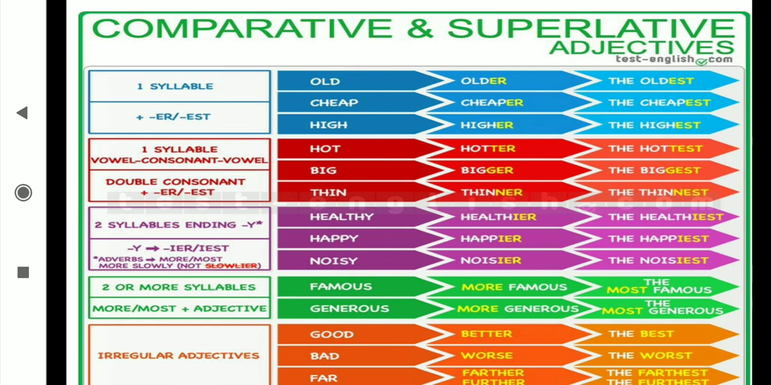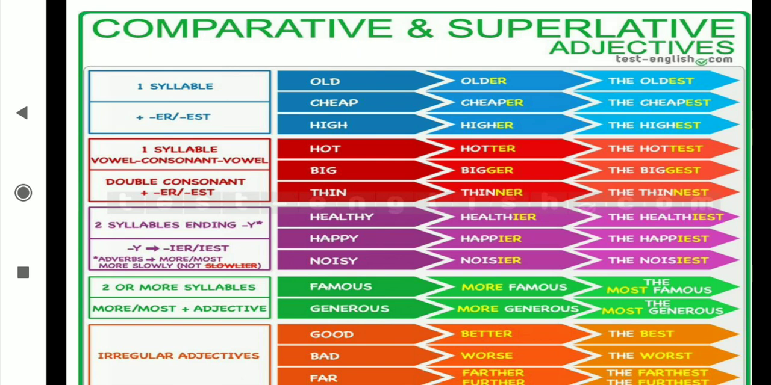Big, bigger, the biggest. Thin, thinner, the thinnest. Healthy, Y becomes I, healthier, the healthiest. Happy, happier, happiest. Noisy, noisier, the noisiest. Famous, more famous, the most famous. Generous, more generous, the most generous. Good, better, best. Bad, worse, the worst. Far, farther, the farthest, further, or the furthest.